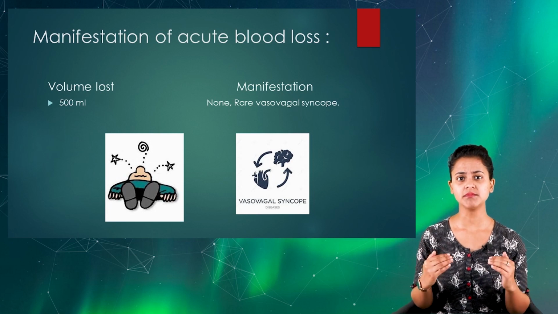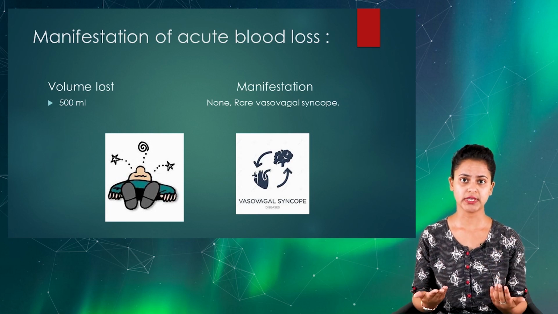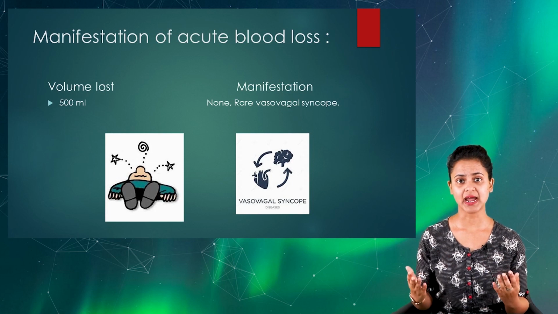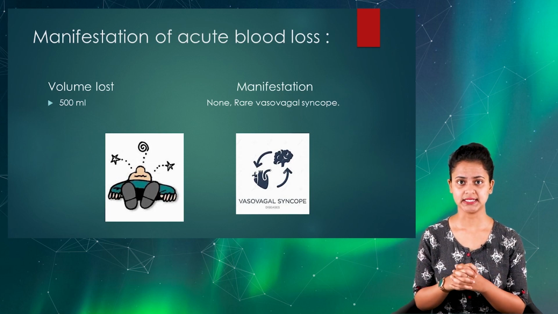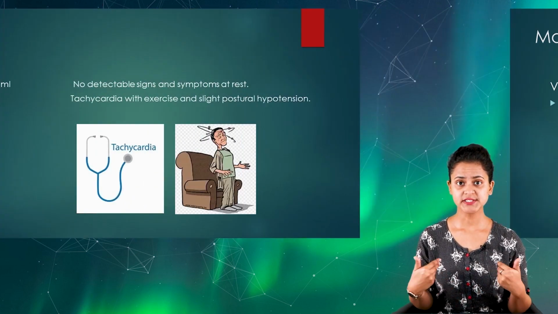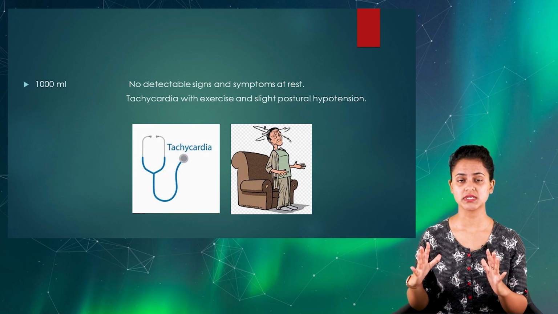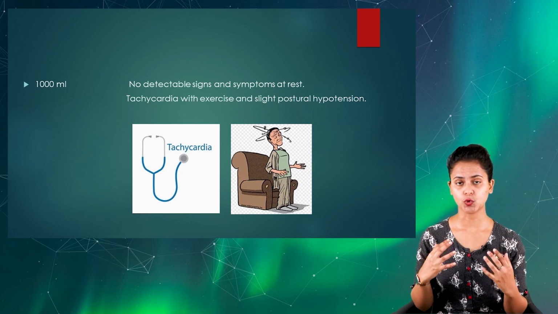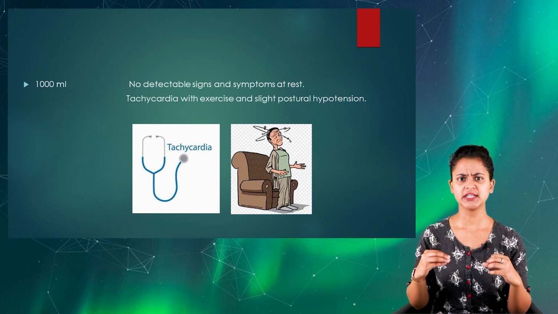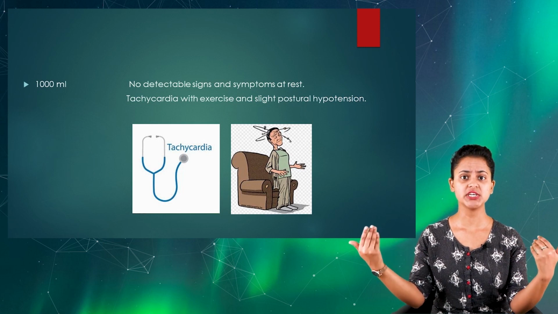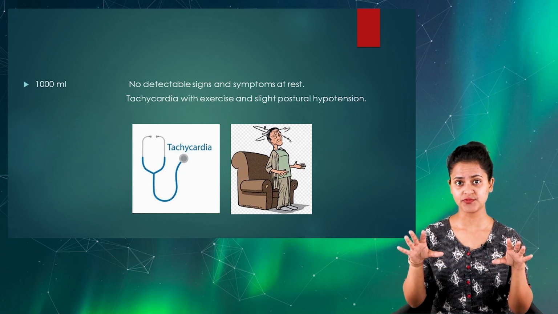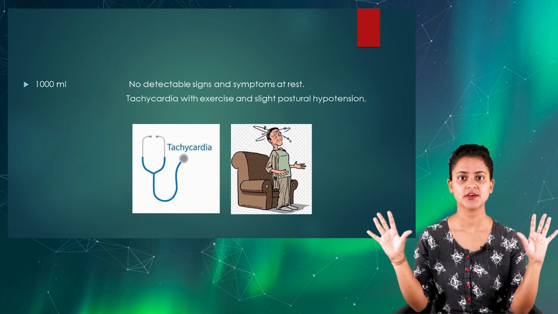Rarely, they can develop vasovagal syncope. Other than that, a person would not show any clinical signs and symptoms. Next, we're going to discuss a clinical scenario in which a client is losing 1000 ml of blood. Here, basically no detectable sign would be seen in the client if they're in a complete resting phase.